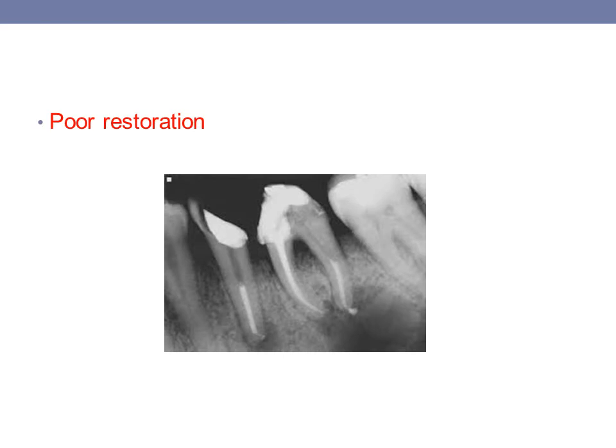Then coming to poor restoration, because the coronal seal is not very good, it can cause leakage of various microbial products along the entire length of the periodontal ligament, and this can lead to a new infection in the root canal system, or a new infection in the periradicular tissue, or it can lead to an endoperio lesion which is difficult to manage. So it is very crucial that the obturated root canal system has a very good coronal seal.